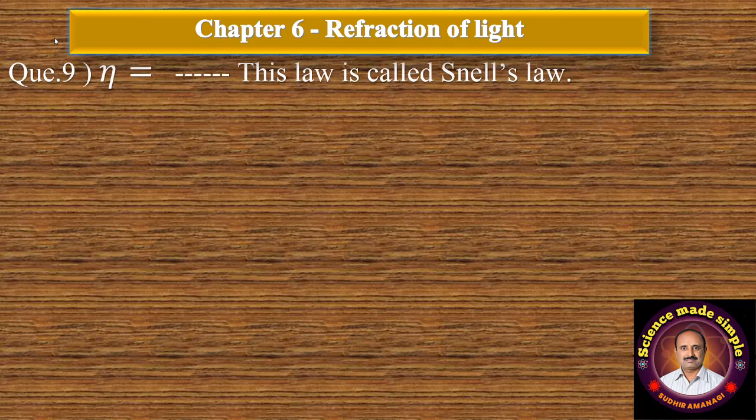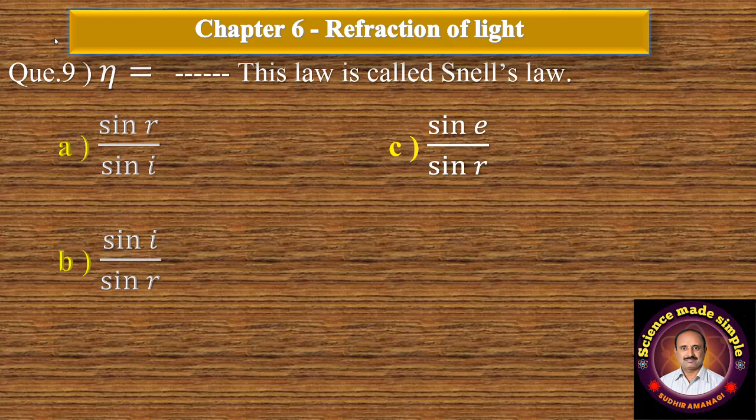Question number 9. N is equal to dash dash. This law is called Snell's law. Option A, sin R divided by sin I, means N is equal to sin R divided by sin I. B, sin I divided by sin R. C, sin E divided by sin R. And D, sin E divided by sin I. Answer is option B, sin I divided by sin R. Means N is equal to sin I divided by sin R is the Snell's law.